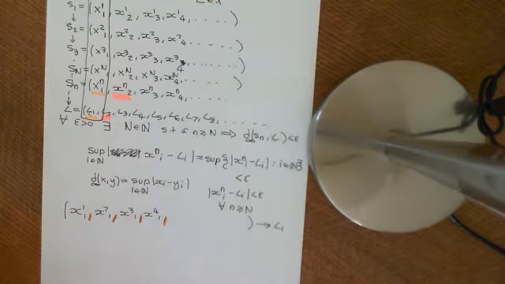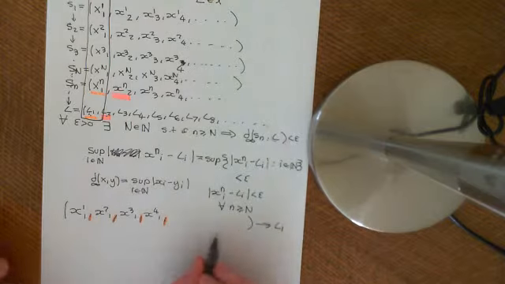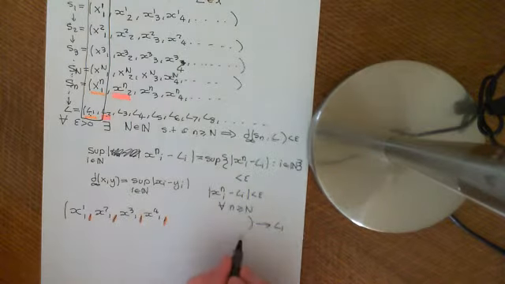Why? Because what's the definition of convergence? The definition of convergence, this is a sequence of real or complex numbers now.